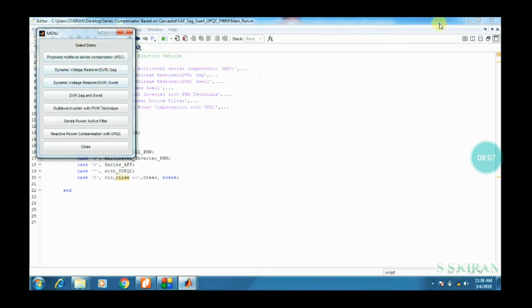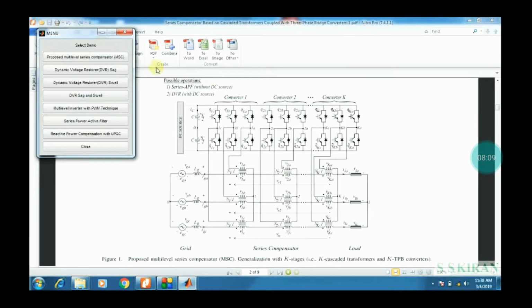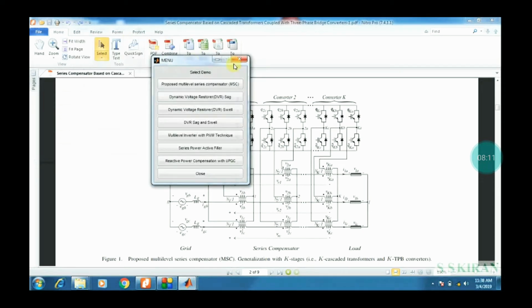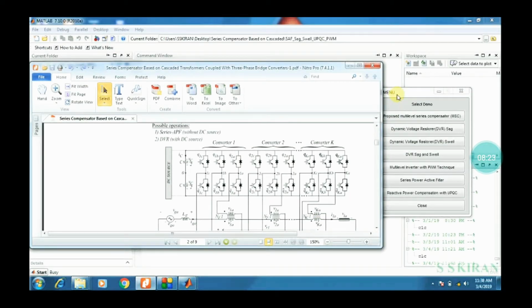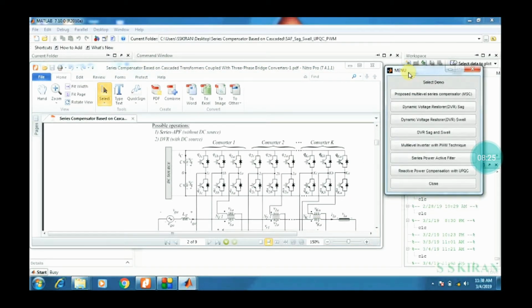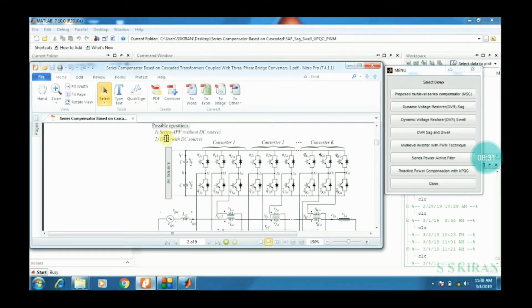This is a GUI, graphical user interface menu. See here one by one, I have designed the parameters and the blocks. The first one is the proposed multi-level series compensator. Then the dynamic voltage restorer, DVR, is highlighted there.